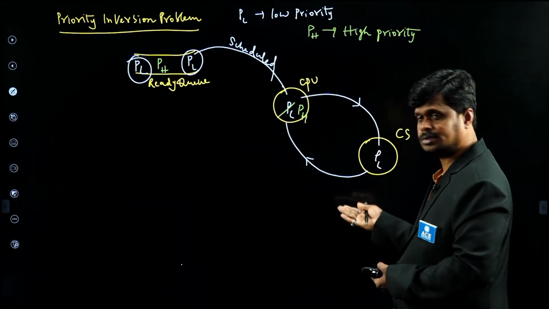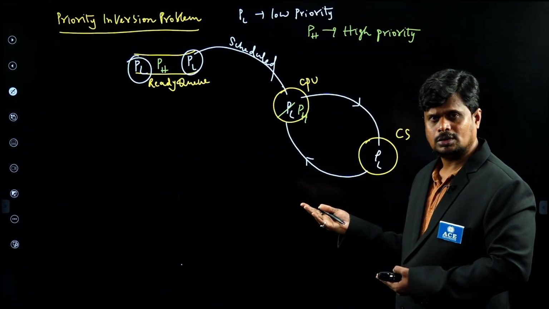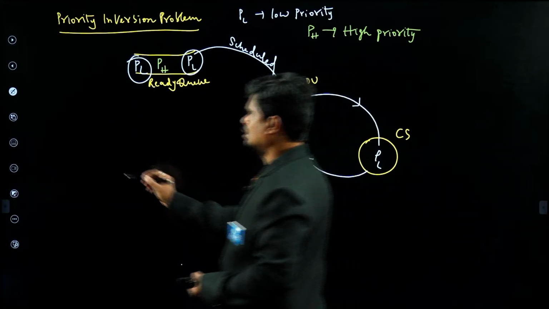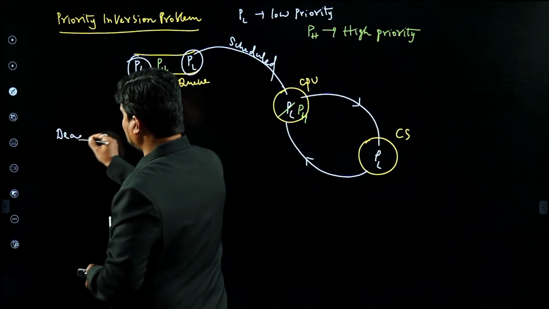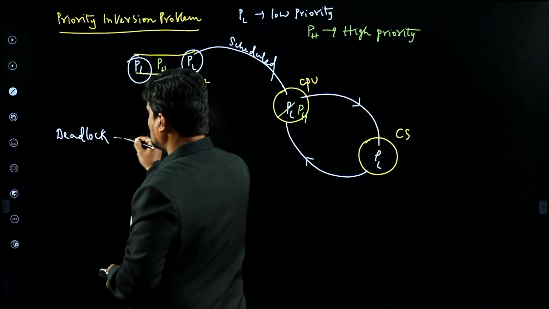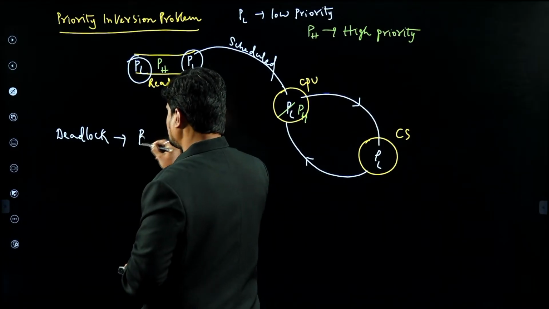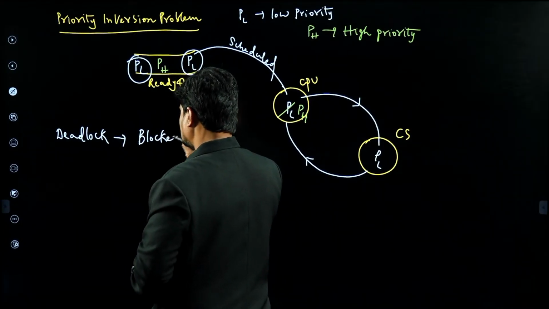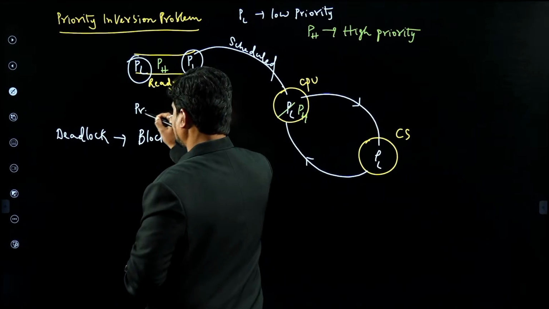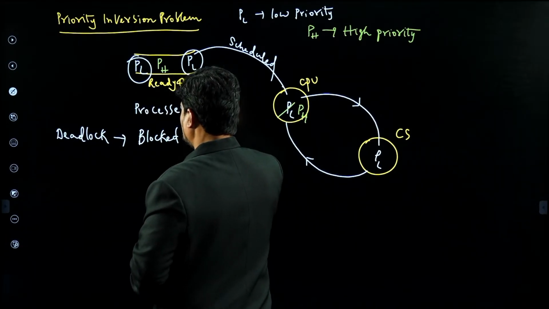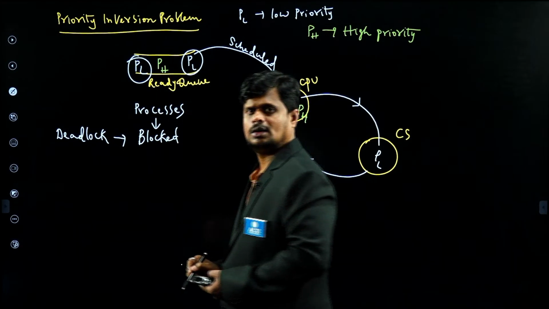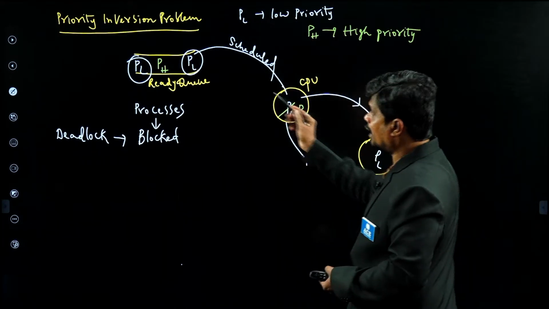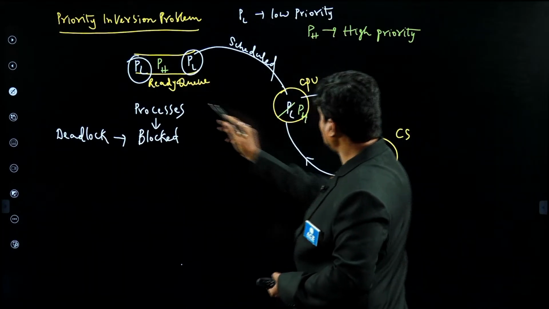But what lock is it? Is it called deadlock? No. What is the meaning of deadlock? Deadlock means processes are blocked, they are in blocked state, right? But here processes are in ready state as well as in running state.